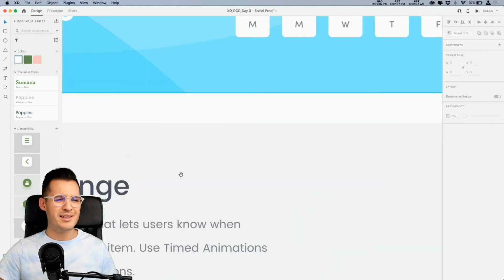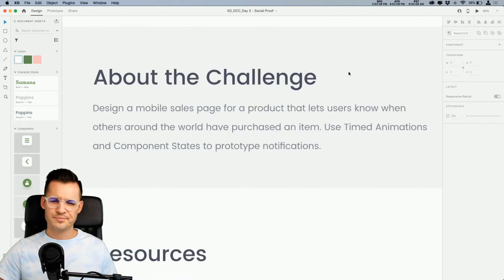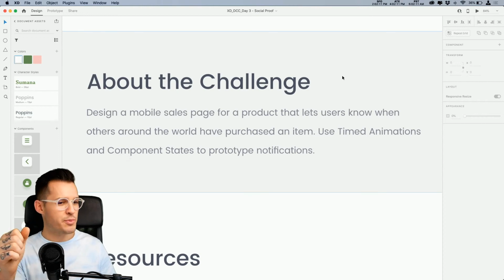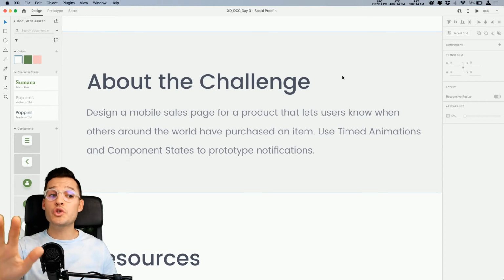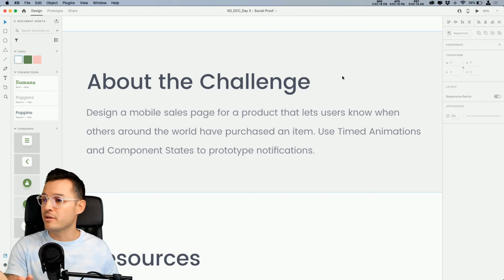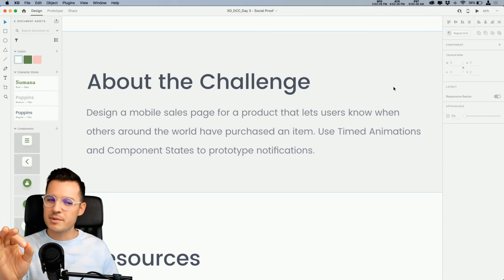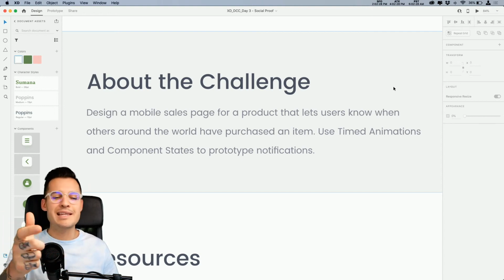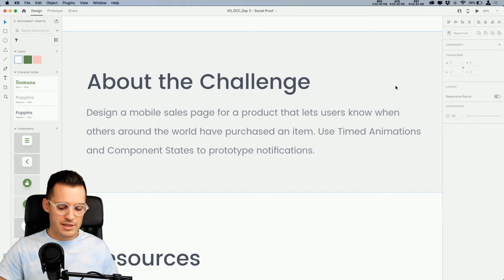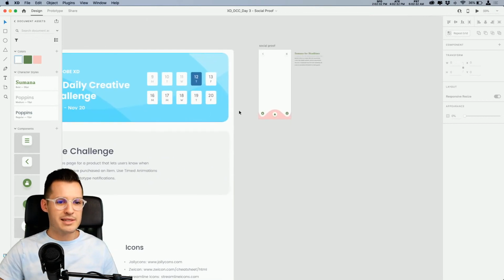What is that stuff, you ask? Well, what we're going to be doing today is designing a mobile sales page for a product that lets users know when others, maybe their friends or people around the world, have purchased an item. This is going to be a way to encourage people to buy by saying, hey, your friend bought this too. Hey, they just bought this right now. We're going to use timed animations, component states, and definitely some stacks today to make this whole thing happen in Adobe XD. Let's get started.